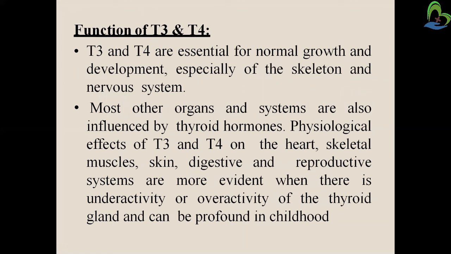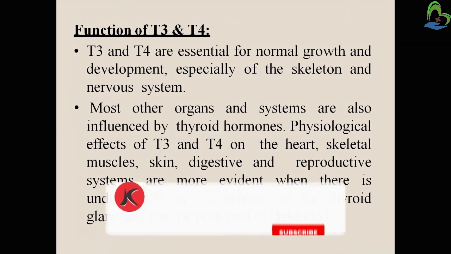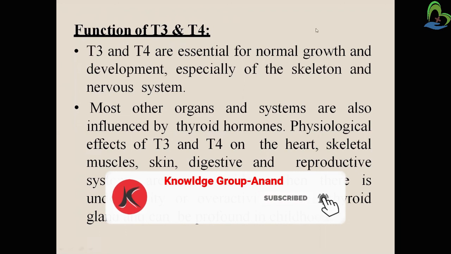Now the function of T3 and T4. T3 and T4 are essential for normal growth and development, especially of the skeletal and the nervous system. Other organs in the body are also influenced by the thyroid hormone. The physiological effects of T3 and T4 on the heart, skeletal muscle, skin, digestive and reproductive system are more evident when there is underactivity or overactivity of the thyroid gland, and can be profound in childhood. So the influence of the thyroid gland is mostly seen in childhood. This is the function of T3 and T4 hormone.